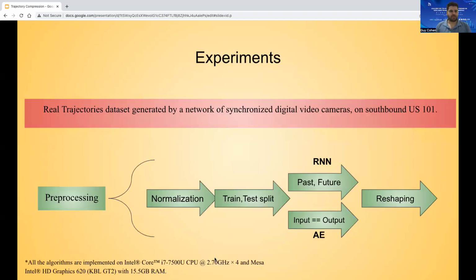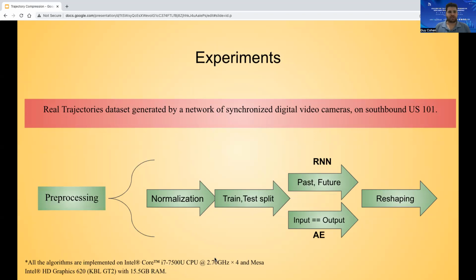All of our experiments were based on the real trajectories dataset captured on Route 101 in the United States by the NGSIM program. The dataset contains about 4,800 trajectories with a sample frequency of 100 milliseconds. A major and significant part of the experiment was the pre-processing and the compatibility measures for each model type.